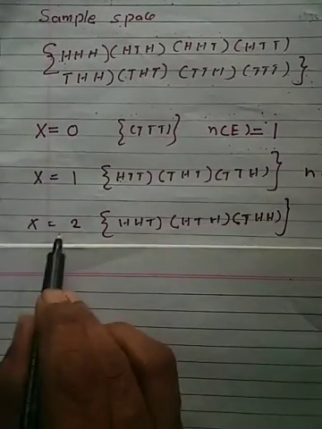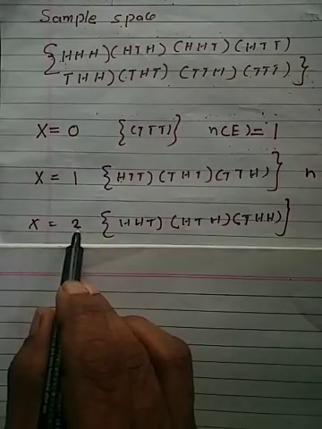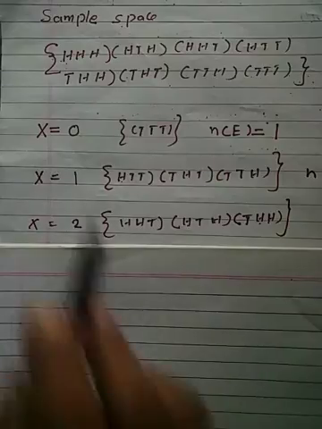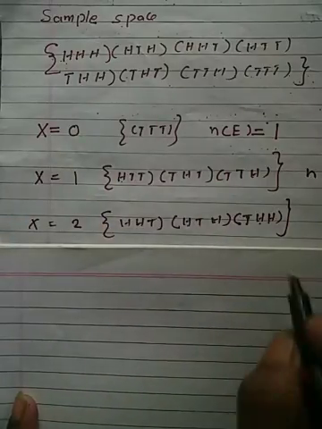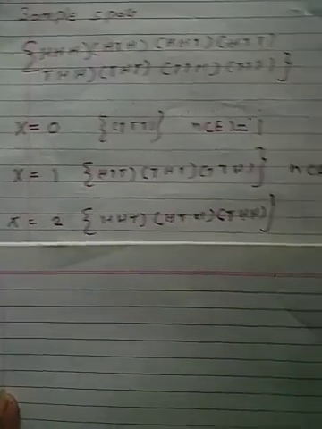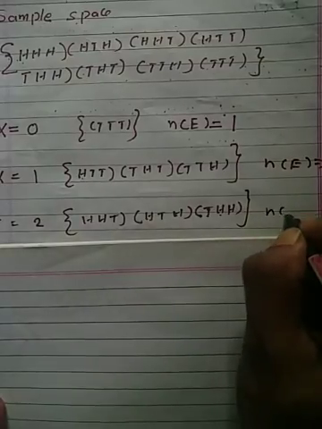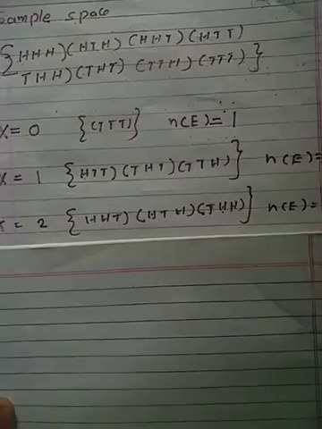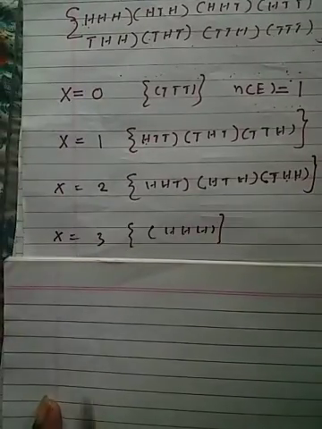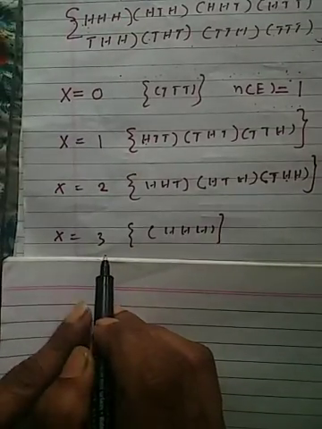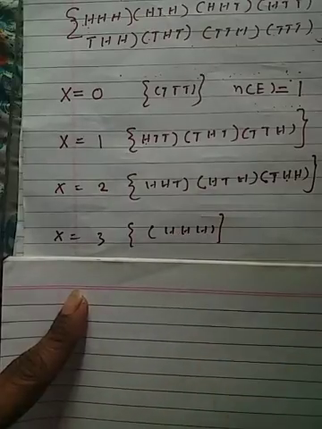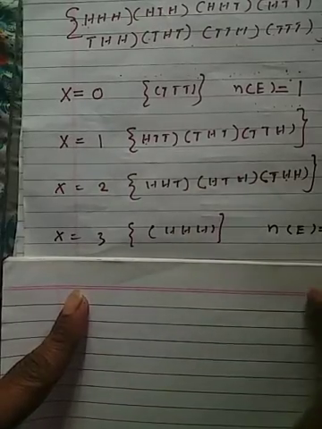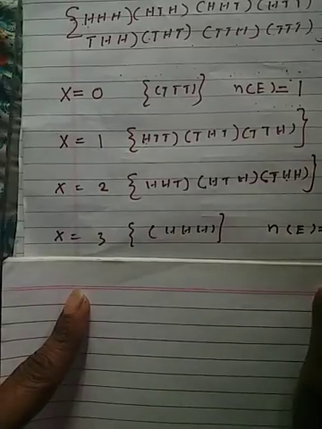When x equal to 2, number of heads equal to 2: 2 heads, 2 heads, 2 heads. Out of these 8, 3 are there. Number of E is equal to 3 when x equal to 2. X equal to 3 means all are heads. All the 3 coins show head.